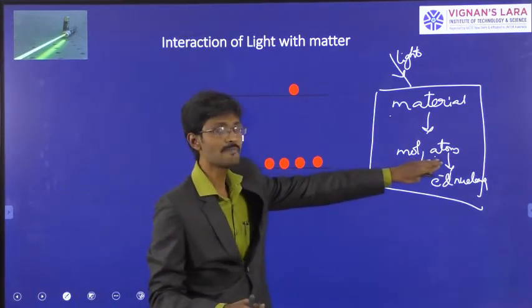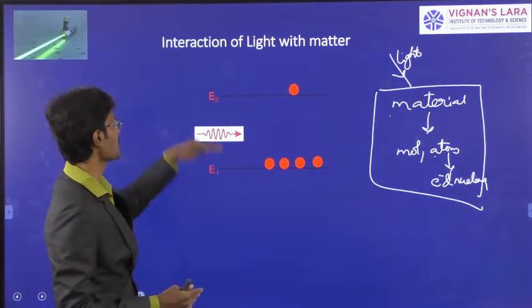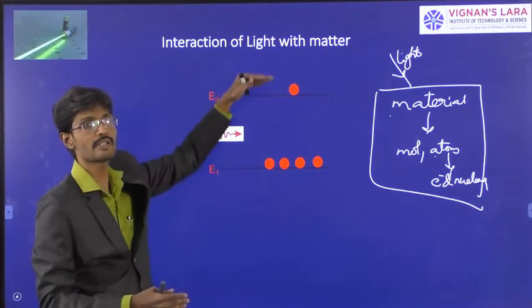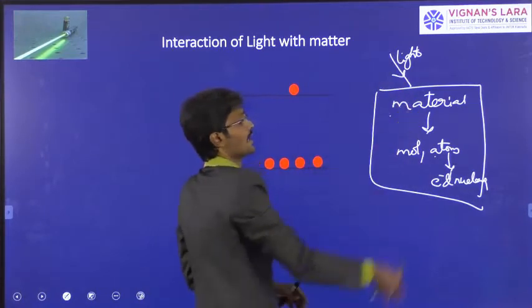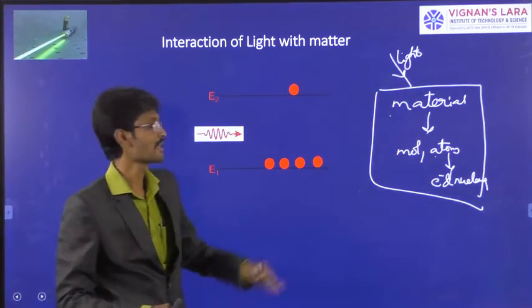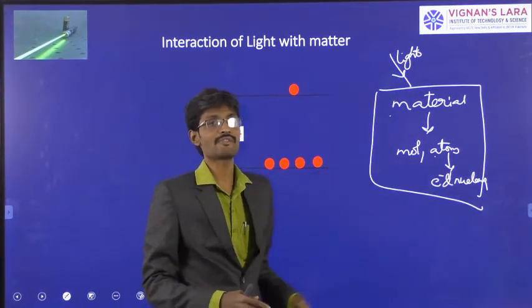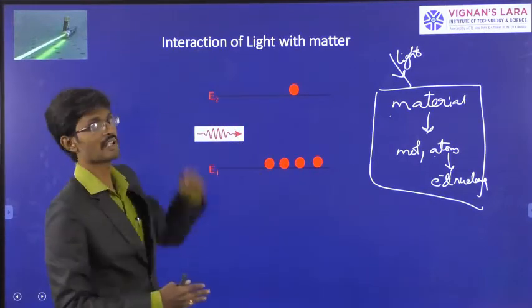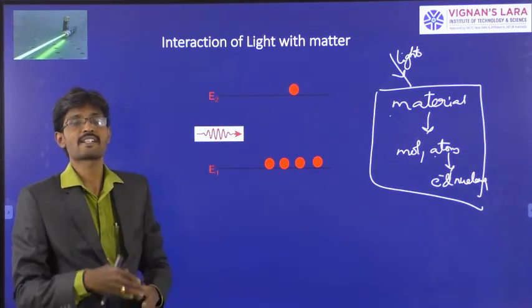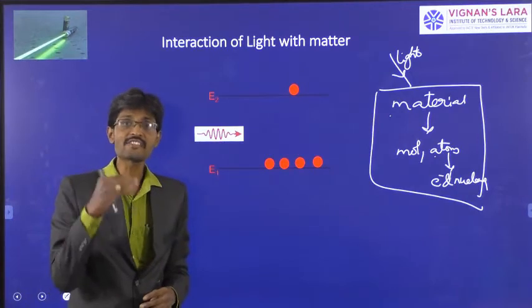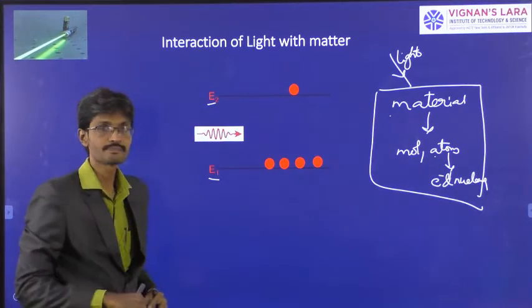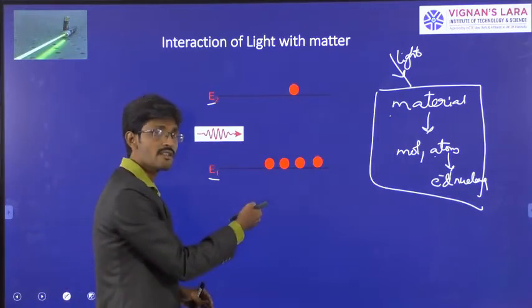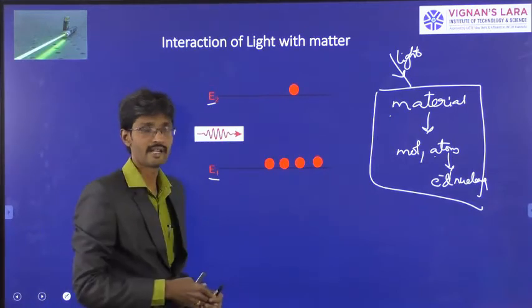So this atom will make a transition between these energy levels, depending upon the intensity of energy you supply. For our better understanding, let us assume two energy levels E1 and E2. E1 is the ground state and E2 is the excited state.